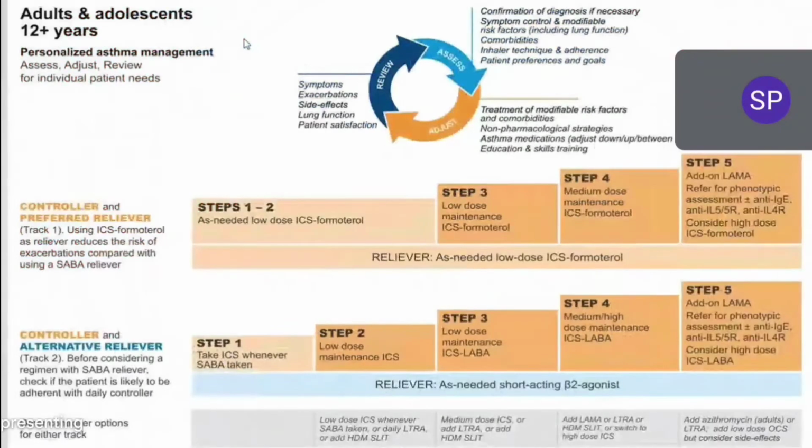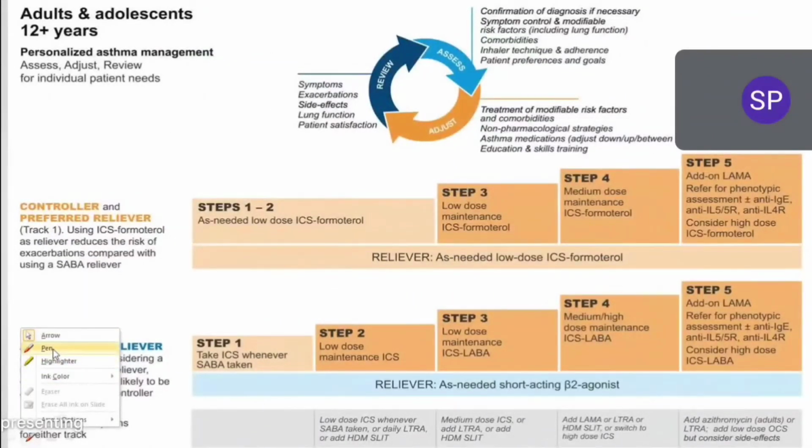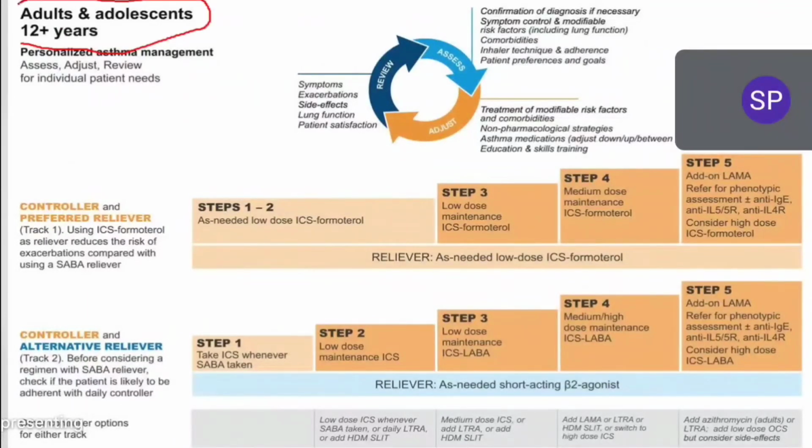Okay, now look. I'll start with the GINA guidelines for adult patients who are above 12 years. For adults and adolescents, those patients who are more than 12 years, we have to follow this treatment strategy. See, NICE guideline is different and GINA guideline is totally different. Both guidelines are totally different. Listen carefully, I'll try to explain to you.